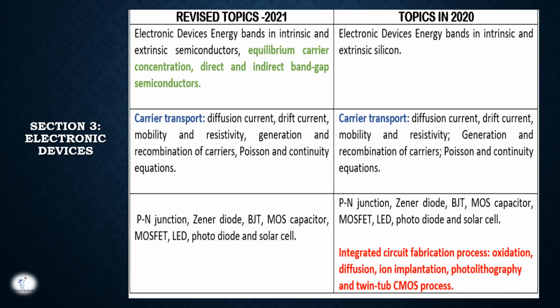Then comes section 3, that is electronic devices. Here they have updated topics like equilibrium, carrier concentration, direct and indirect band gap semiconductors, and carrier transport. Subtopics they have kept the same as in 2020. And the integrated circuit fabrication process like oxidation, diffusion, ion implantation, photolithography and twin tub CMOS process, they have completely removed in the revised syllabus of 2021. So this should be noted.